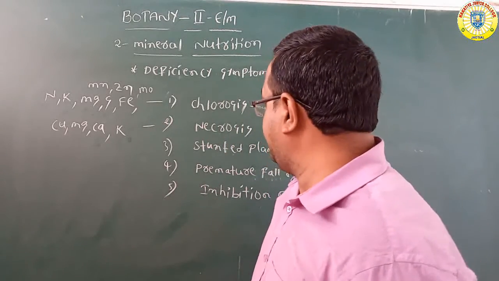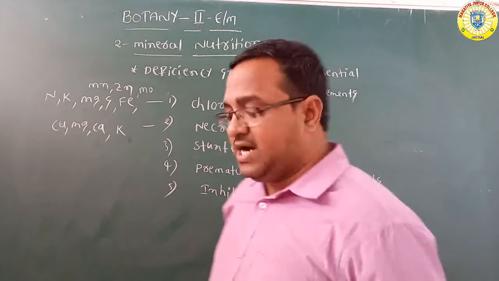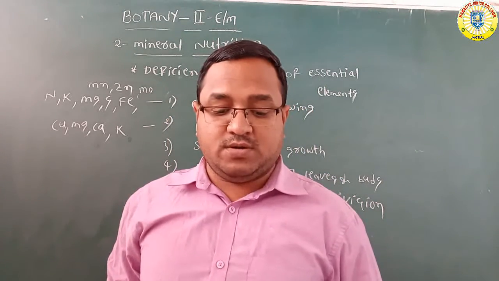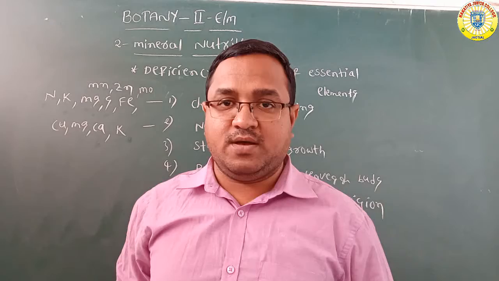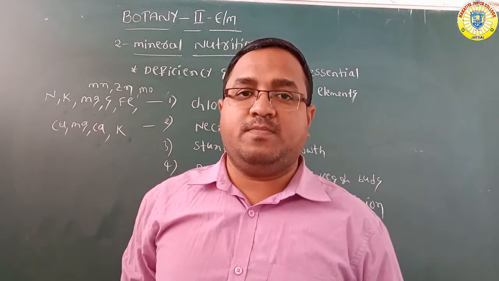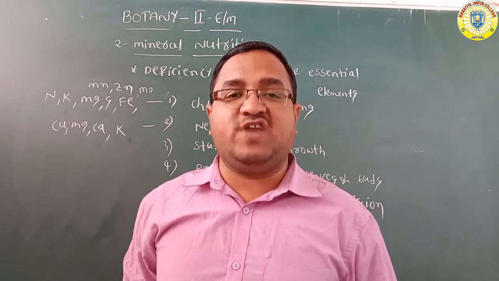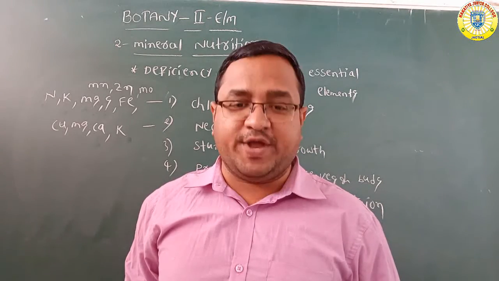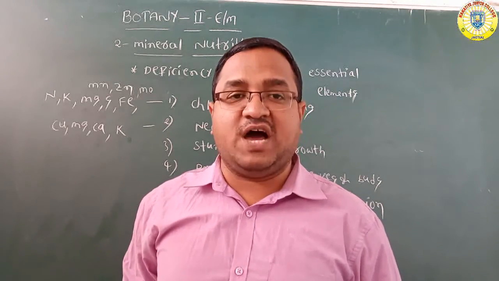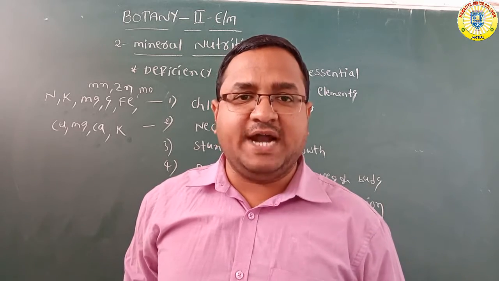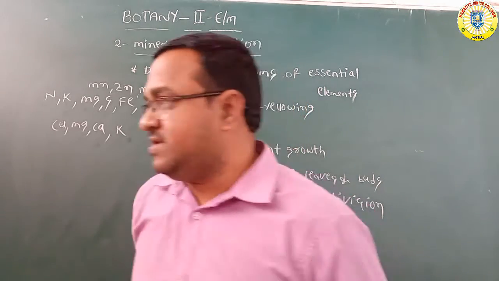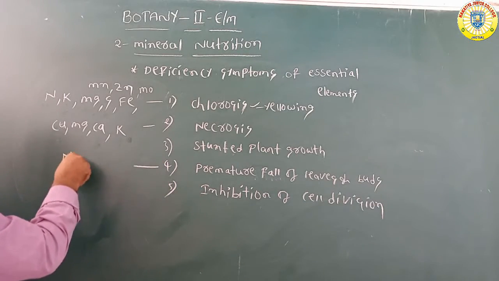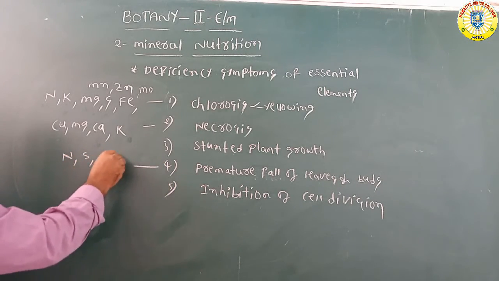But next one, what about stunted plant growth and premature fall of leaves and buds? That leads to delay of flowering. The premature fall of leaves is mainly carried out by deficiency of nitrogen, sulfur and molybdenum.